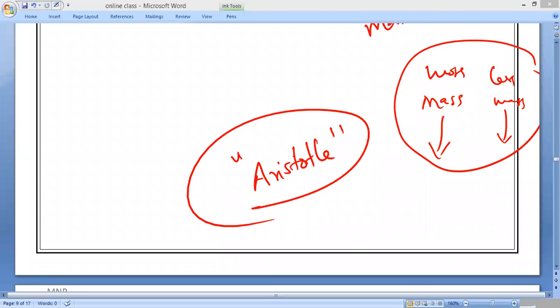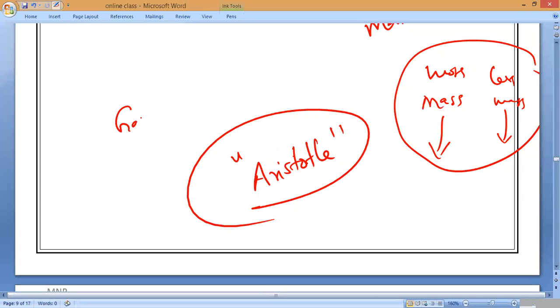The famous experiment was conducted by Galileo.